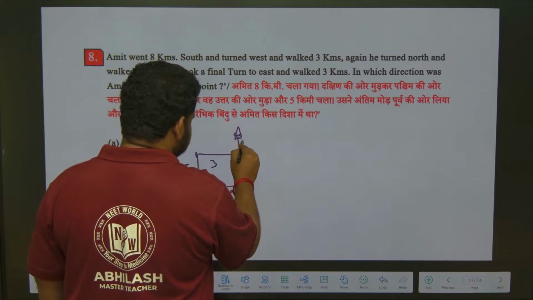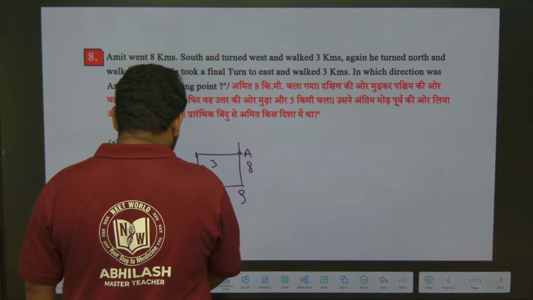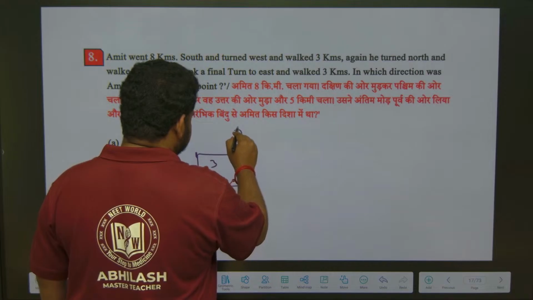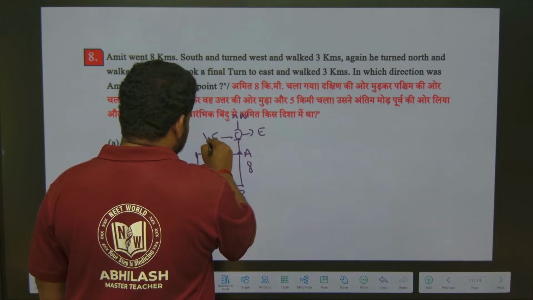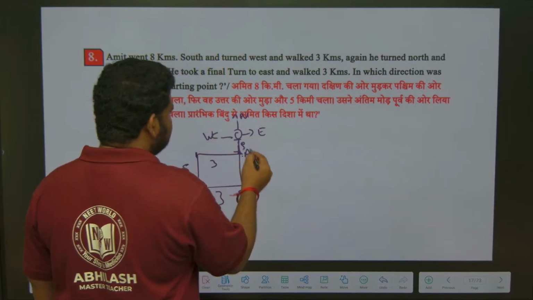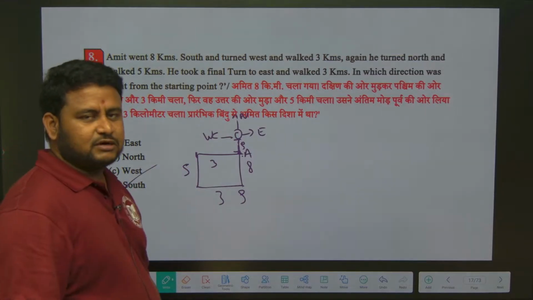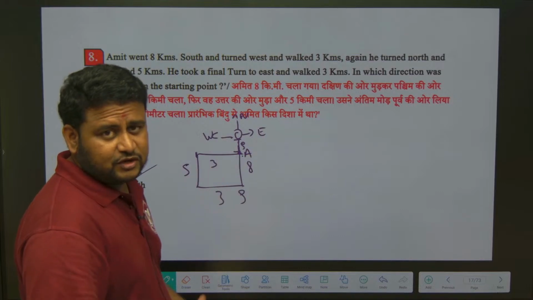This is the starting point, let me name it as O. For the starting point, this is north, this is east, this is west, and this is south. So he is in south direction. So this much time we took to draw a figure and figure out the answer.